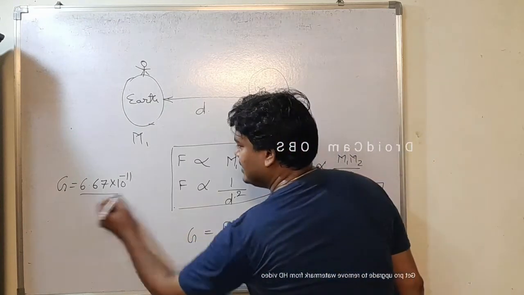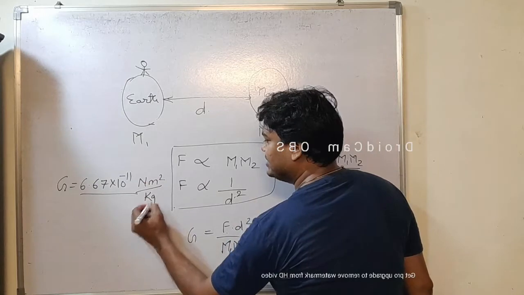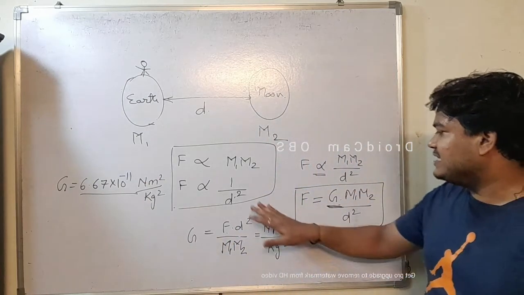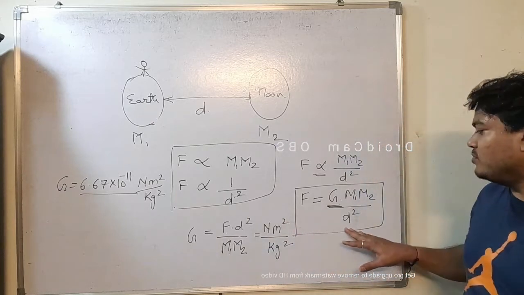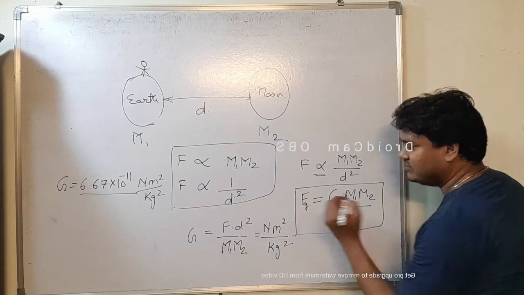So the unit is Newton meter square upon kg square. Okay, so this is the formula for the gravitational force. We can also write it as Fg.